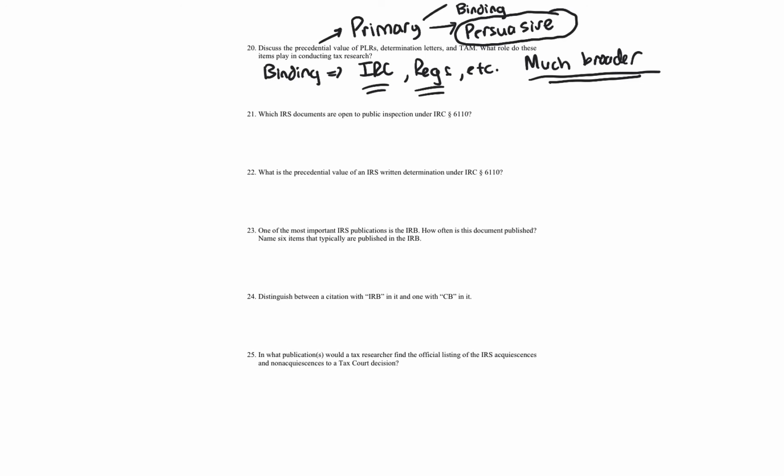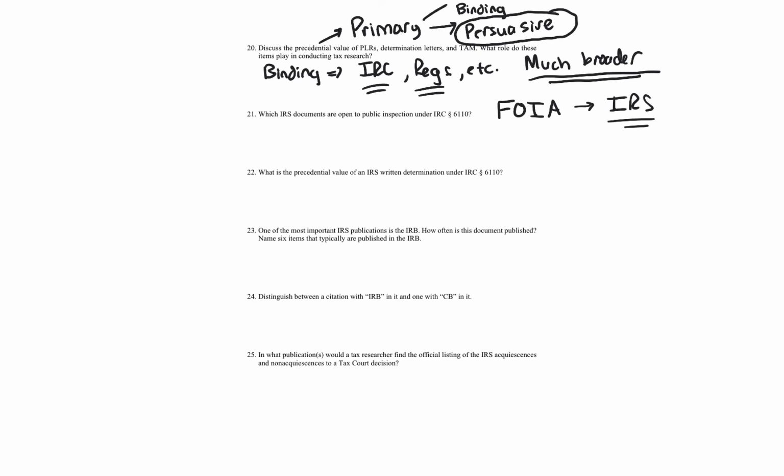All right, let's go to question 21. Which IRS documents are open to public inspection under IRC section 6110? Okay, so section 6110 authorizes public inspection under the Freedom of Information Act, and you can find this on the IRS website, of unpublished IRS letter rulings.